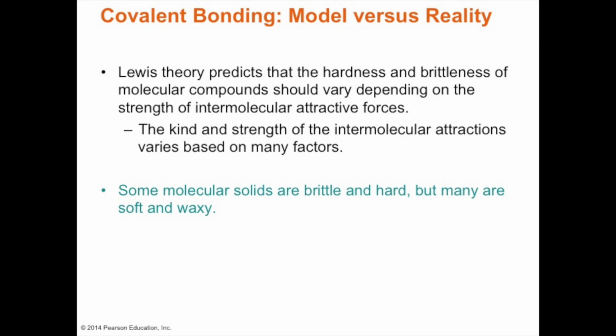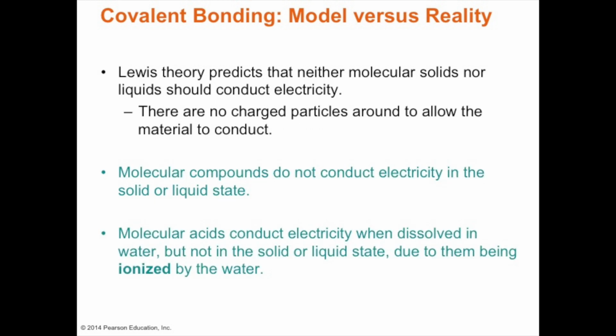And when we look at the hardness and brittleness of molecular compounds, some, like ice, could be solids and brittle, but some could be soft and waxy. Molecular compounds do not conduct electricity because there are no ions, cations or anions, but molecular acids can conduct electricity when we dissolve them in water.